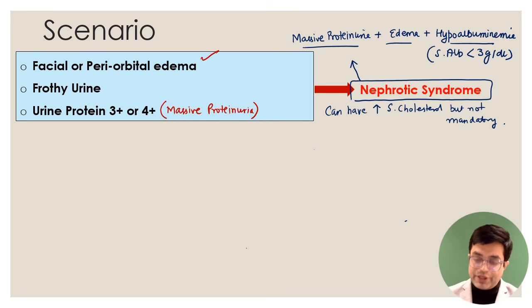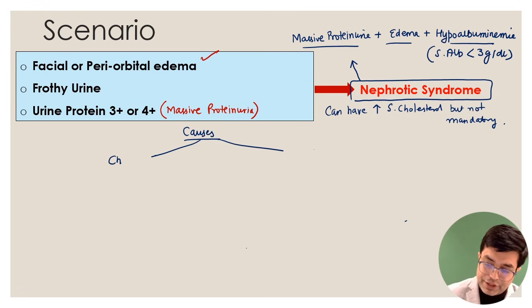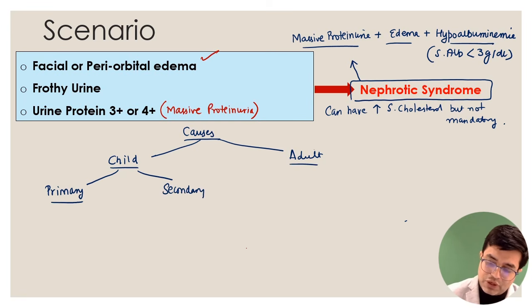Now, regarding nephrotic syndrome, the causes are often asked in the exam. Now, causes will vary according to whether it is a child with nephrotic syndrome or it is an adult patient with nephrotic syndrome. If it is a child, you will further see whether it is a primary nephrotic syndrome or a secondary nephrotic syndrome. Primary is also called idiopathic, where no exact cause is found. Primary, the most common lesion that you find in the patient is minimal change disease.